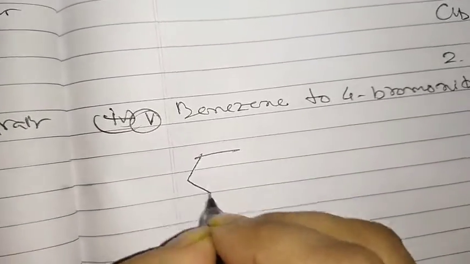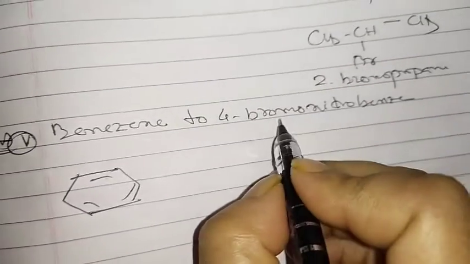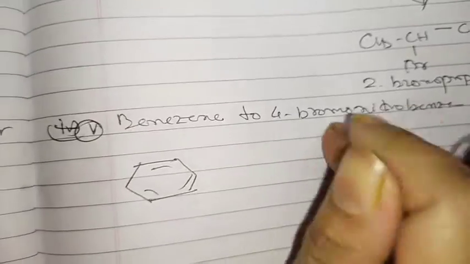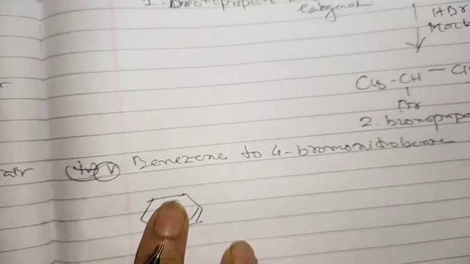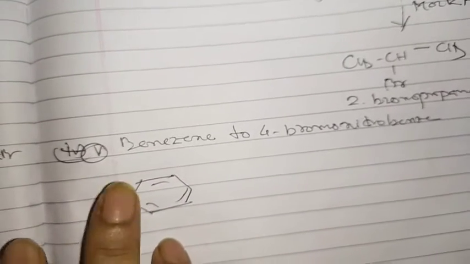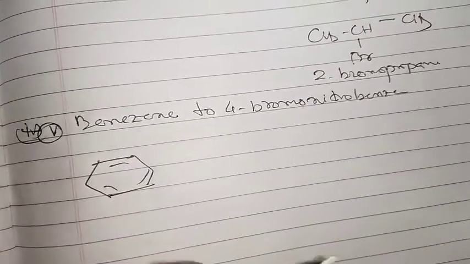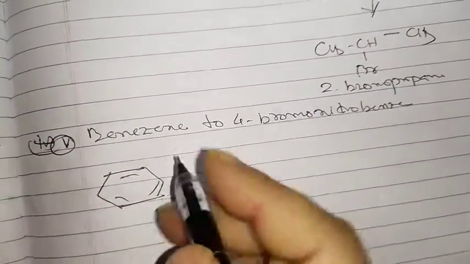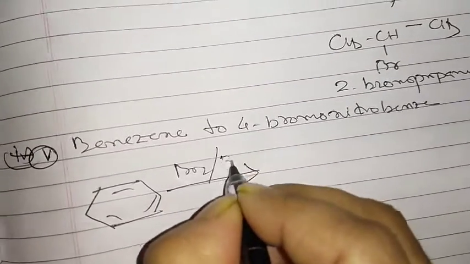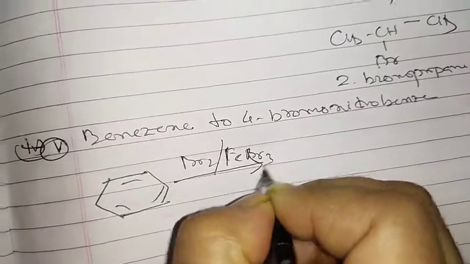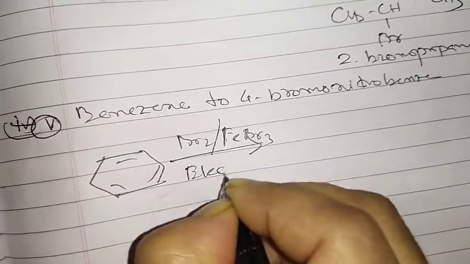So now we are coming to an easy one. It is understood what you have to do. So it is benzene, to 4-bromo nitrobenzene. What should we add first? First we have to add bromine, because it is electron donating, and as it is electron donating, the nitro group can be added at the para position. But if you add the nitro group first, then it is electron withdrawing, so bromine would be added at the meta position. So definitely first we have to add bromine. And the condition for adding bromine is Br2 with FeBr3, isn't it?